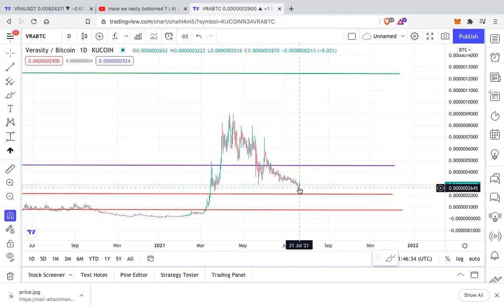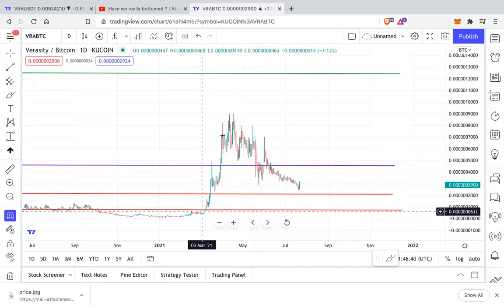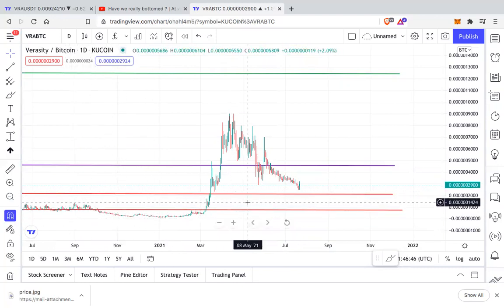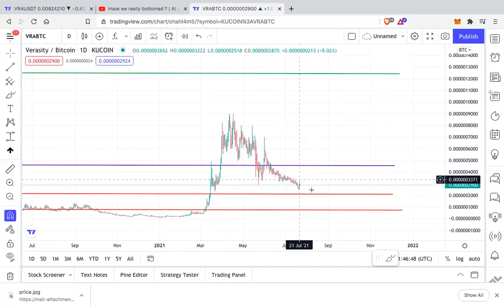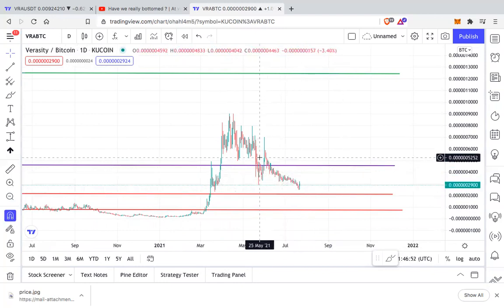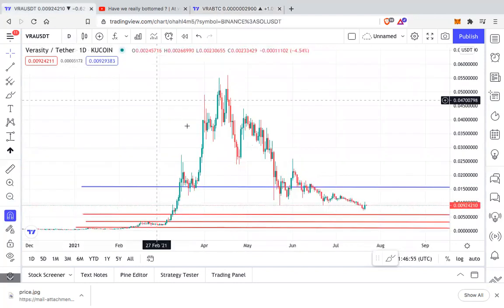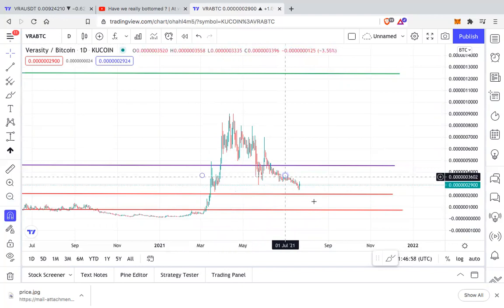Whether it happens today, tomorrow, or next year, I don't know. But the point is, for you to enjoy this benefit of the impulse wave, you need to buy when the asset is in consolidation. So that is what is happening right now. VRA is in a strong consolidation, and the major price fall in the USDT pair is also because of the price fall of Bitcoin itself.